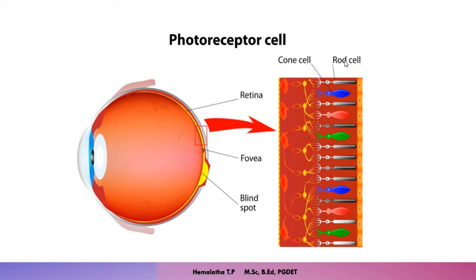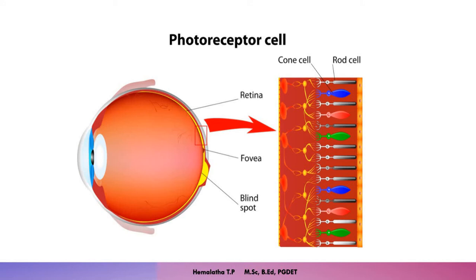Why the names have been given as rod and cone, you can guess by seeing the shape of the cell. You can see the shape of the rod cell is almost rod shaped, that is why it is called rod cell, and the shape is cone like for the cone cells, that is why it is called cone cells. The cone cells will be active during bright light and rod cells will be active during dim light.